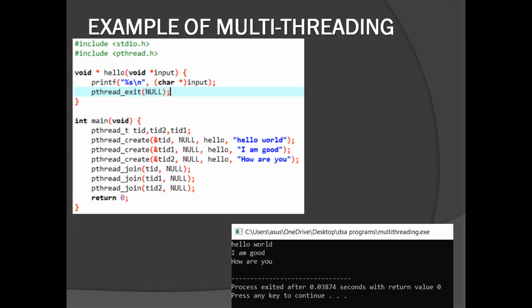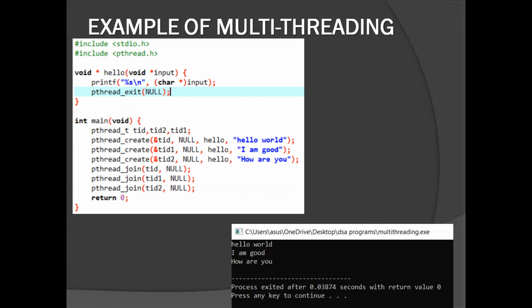Now, you might be asking that this is such a simple task. Well, pthreads can also be used to do something much more complex, such as the calculation of the sum of a million numbers. So let's say that I want to get the sum of the first 1 million numbers. What do I do? Calculate them individually? Of course not. I can do this by multi-threading.